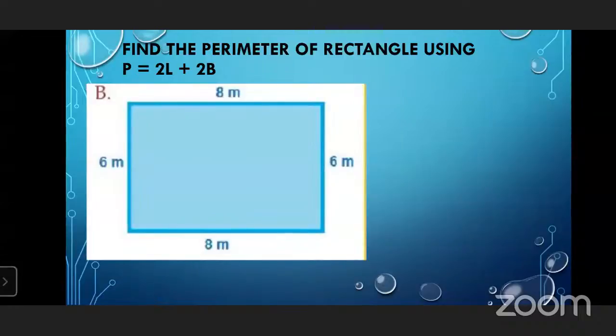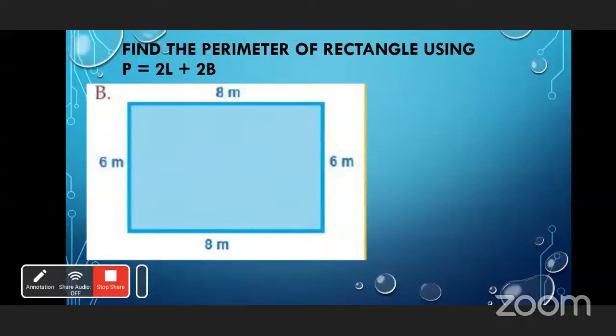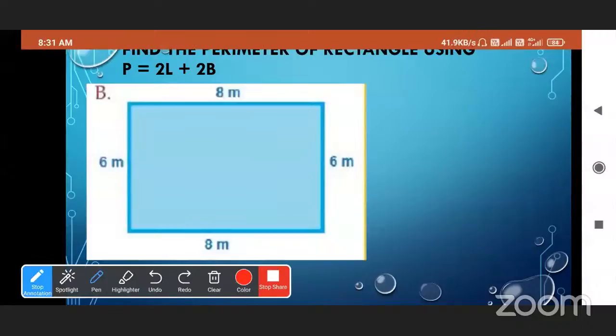Here the length of the rectangle is 8 meter and the breadth is 6 meter. 26, you say? Okay, we will see. First of all, what is L? L is 8 meter, and breadth is 6 meter.